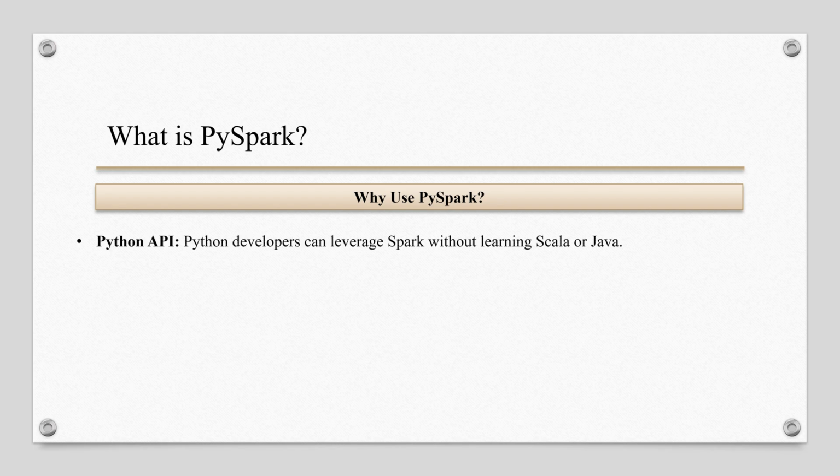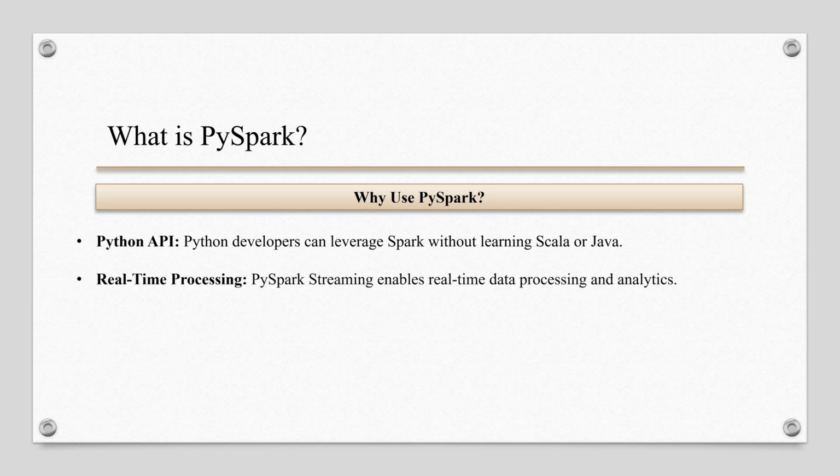Python API. Python developers can leverage Spark without learning Scala or Java. This lowers the barrier for adopting Spark in Python-based data science projects. Real-time processing. PySpark Streaming enables real-time data processing and analytics.